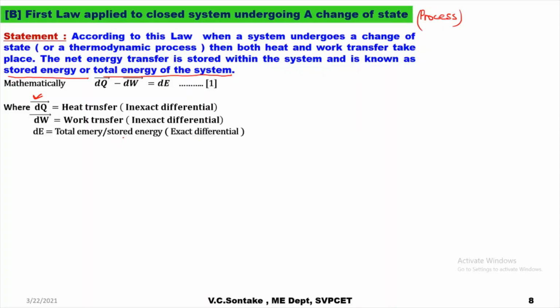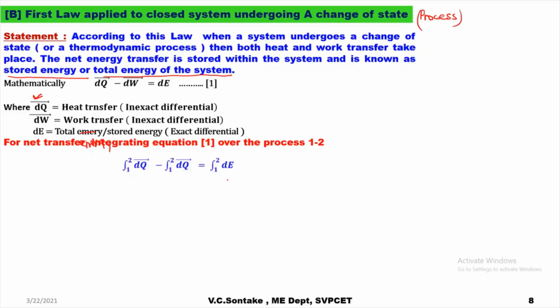dE is total energy, sorry for the spelling mistakes, or stored energy, and this is an exact differential. That means you can express their differential in terms of the properties at the end states. So for net transfer of energy, we have to integrate equation 1 over the process 1 to 2.